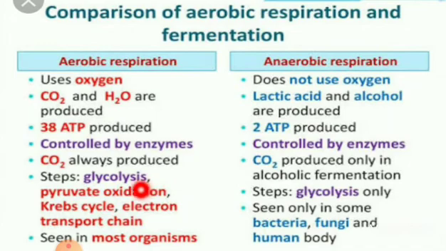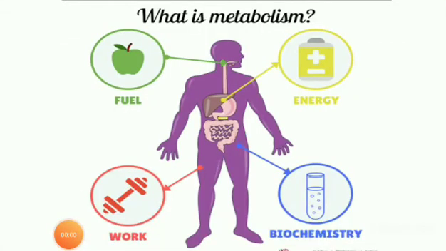What are the steps involved in aerobic respiration? Glycolysis, pyruvate oxidation, Krebs cycle, electron transport chain. These are the steps included in this respiration. In anaerobic respiration, only glycolysis occurs. Aerobic respiration is seen in most organisms. Anaerobic respiration is seen only in some bacteria, fungi and the human body. These are the comparisons of aerobic and anaerobic respiration. Do you follow, children?